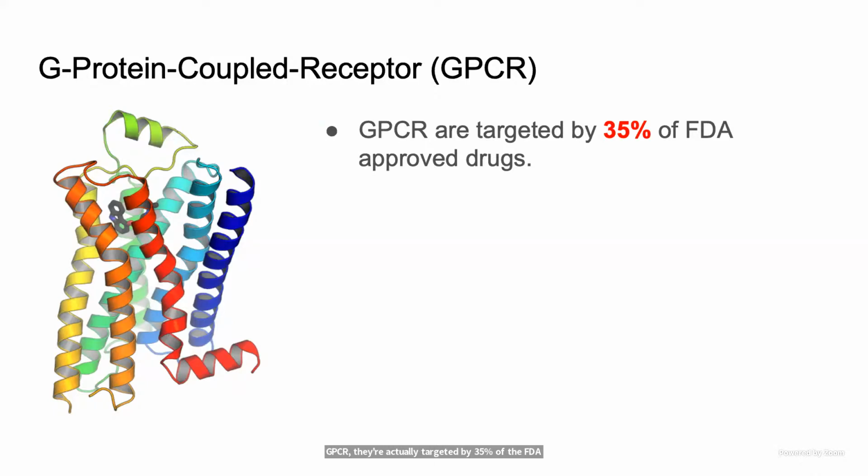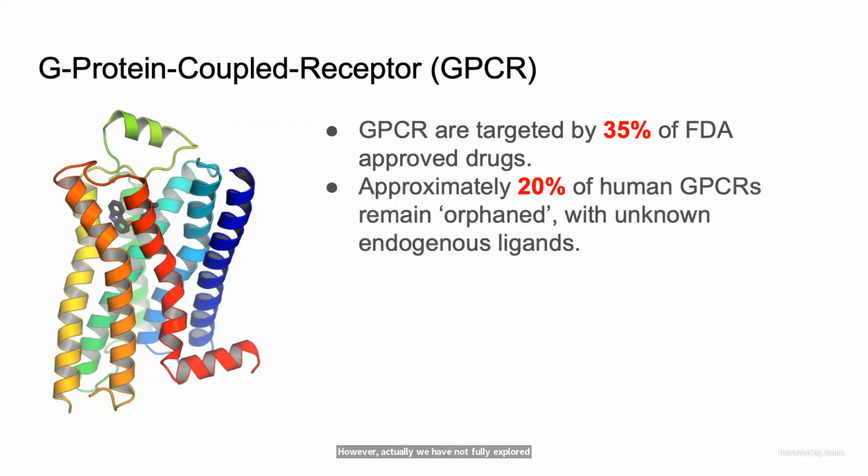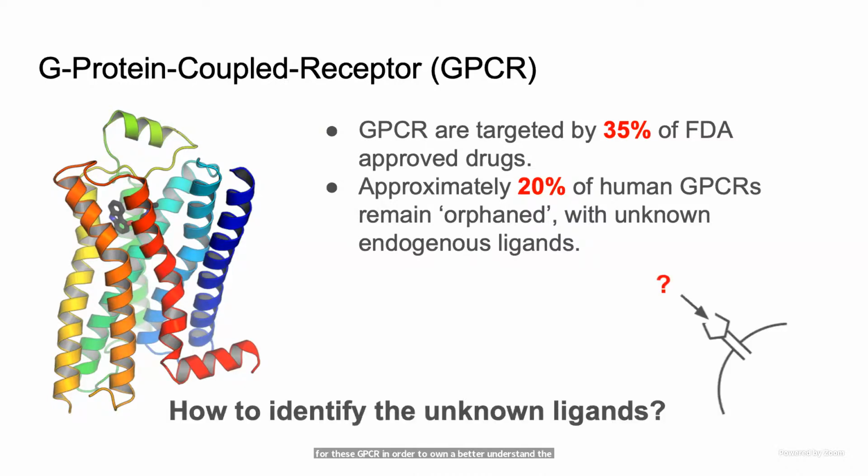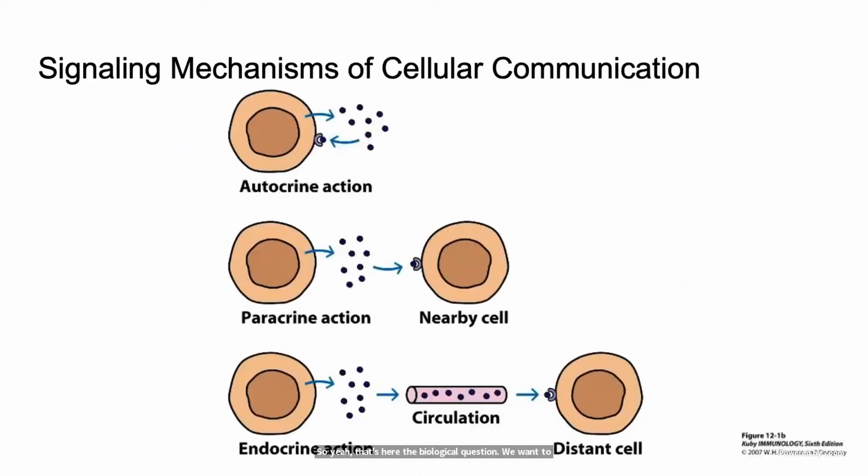However, we have not fully explored the potential of GPCR yet. The reason is that approximately 20% of the human GPCRs still remain orphan. By orphan, I mean we do not know the endogenous ligands that will bind to these GPCRs. So it's very important to be able to de-orphanize these GPCRs in order to better understand the signaling pathway and also potentially to identify novel drugs. So that's the biological question we want to answer: how to identify the unknown ligands for the receptors.